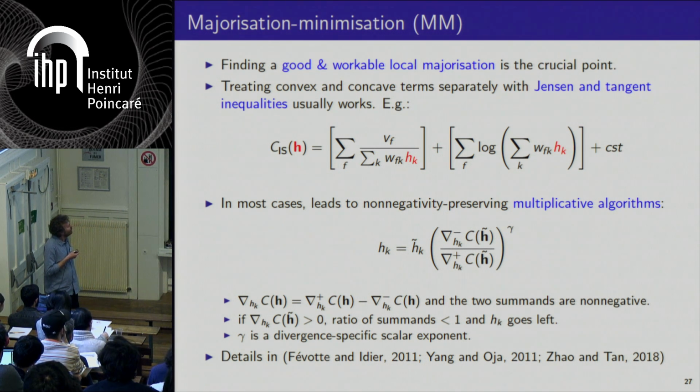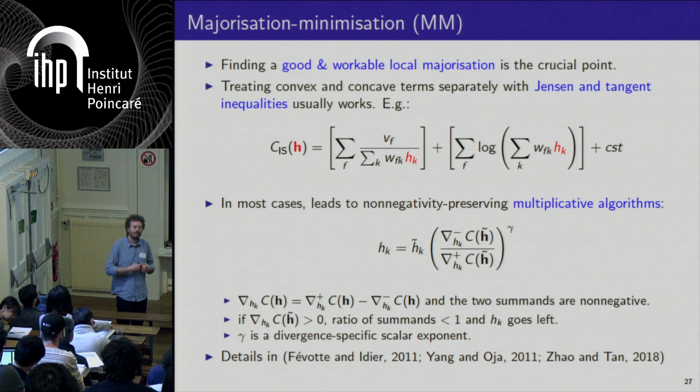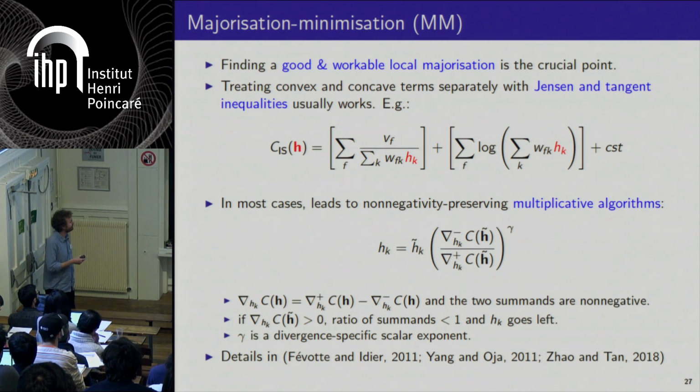Basically, what the algorithm gives you is an update where you update the current value of H_k by multiplying it by the ratio of two non-negative functions. So it means that if you have initialized with a strictly positive value, you preserve non-negativity throughout the iterations.